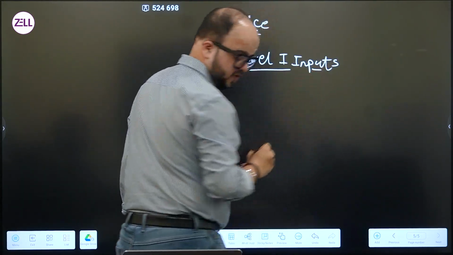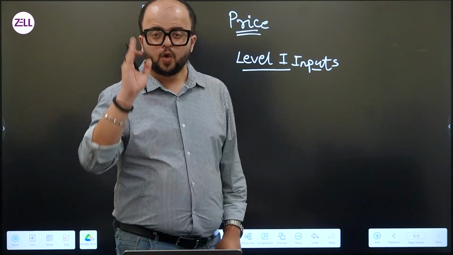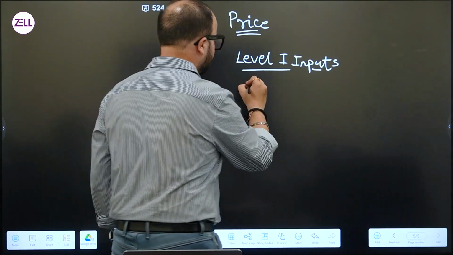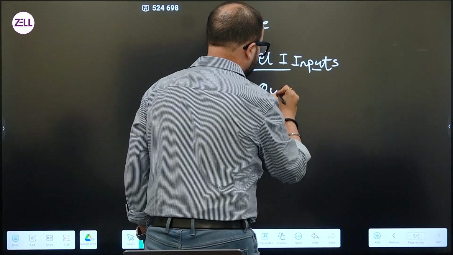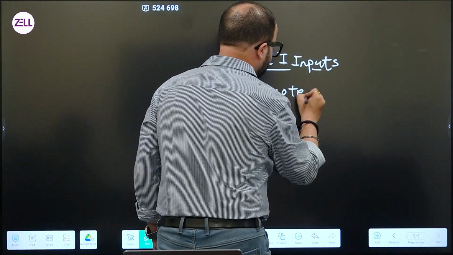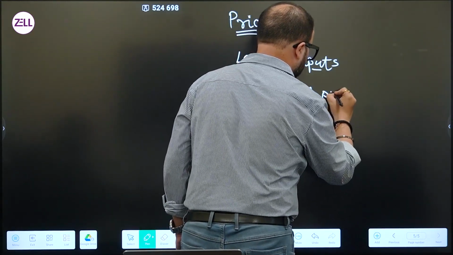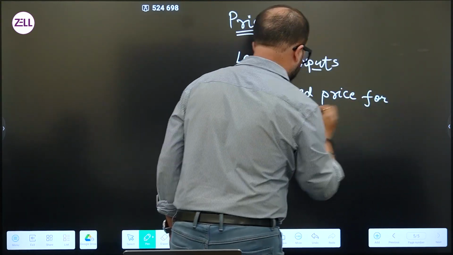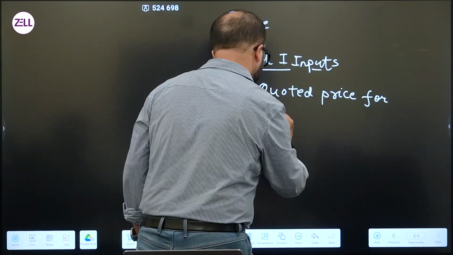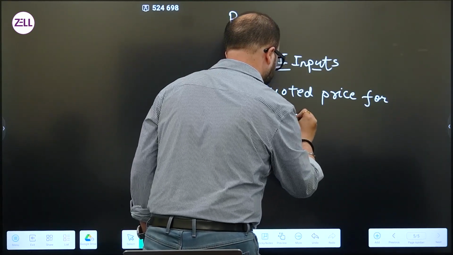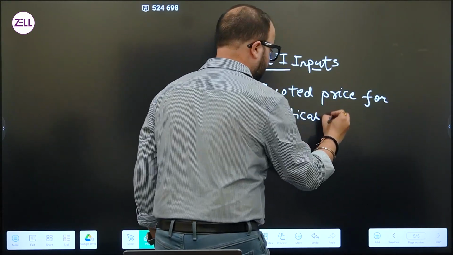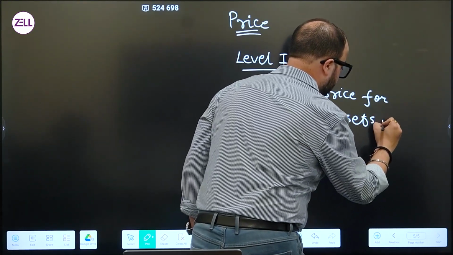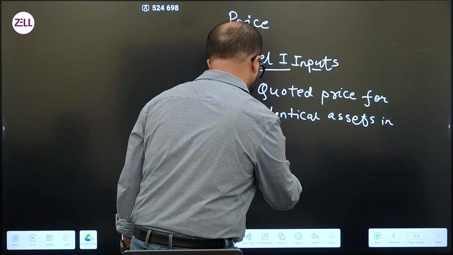Level 1 input specifically talks about quoted prices for identical assets in active market.